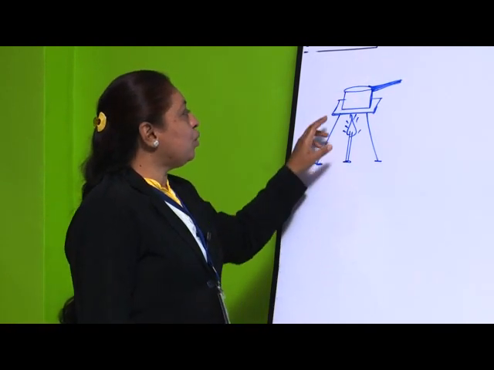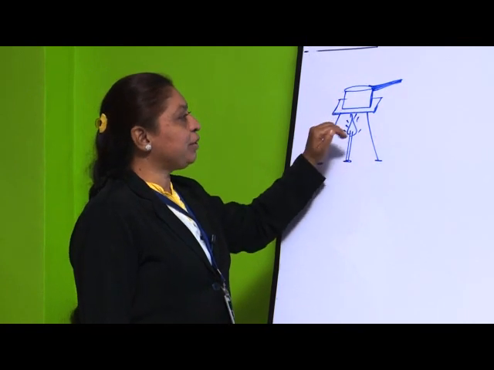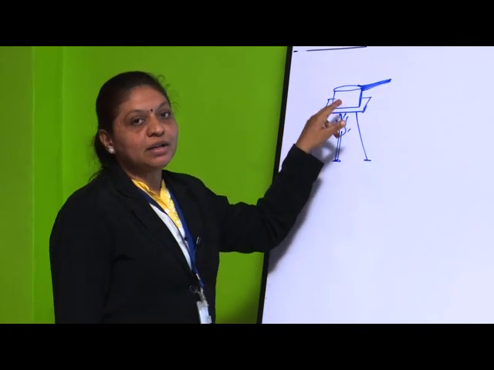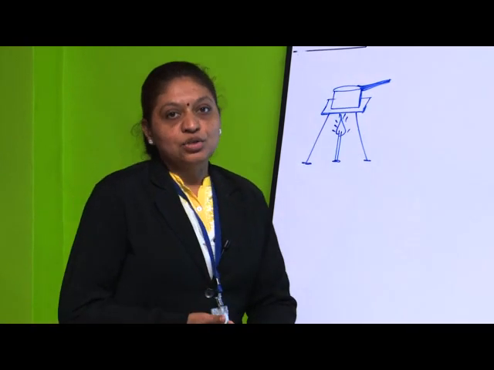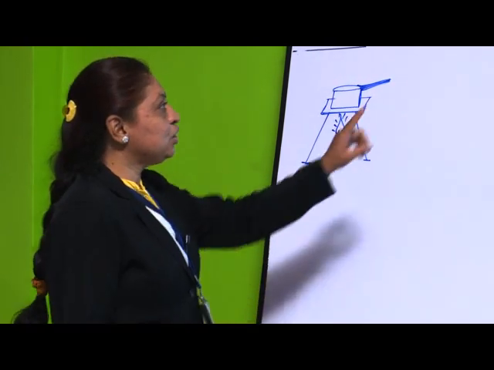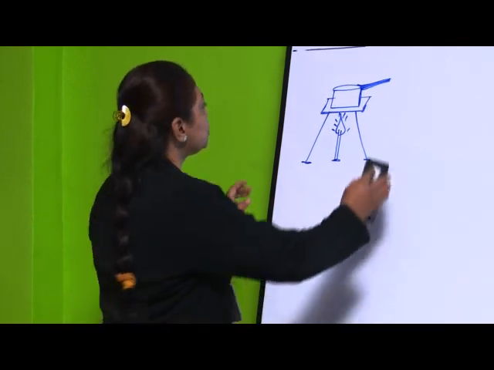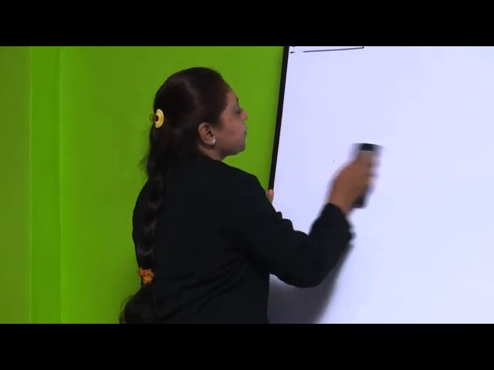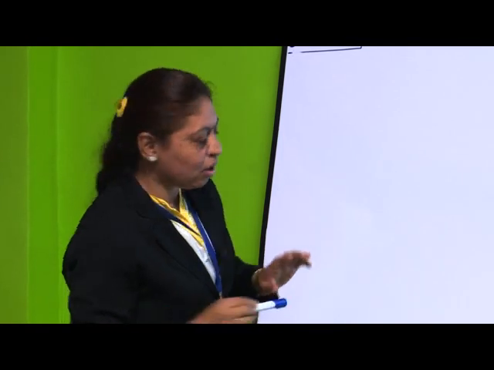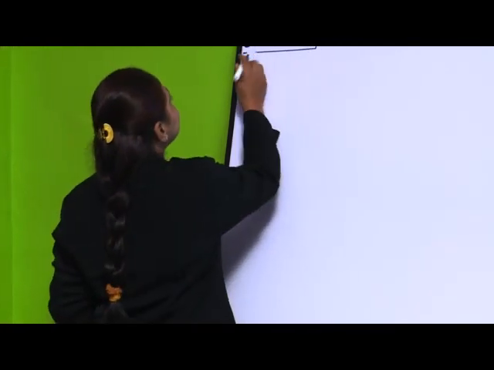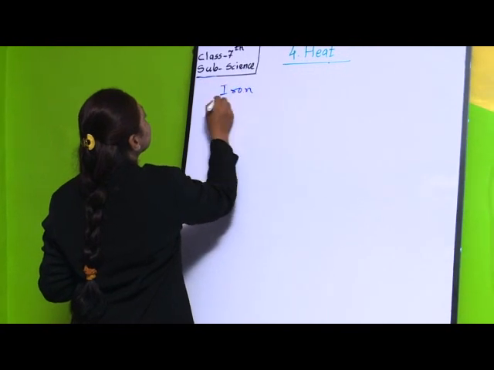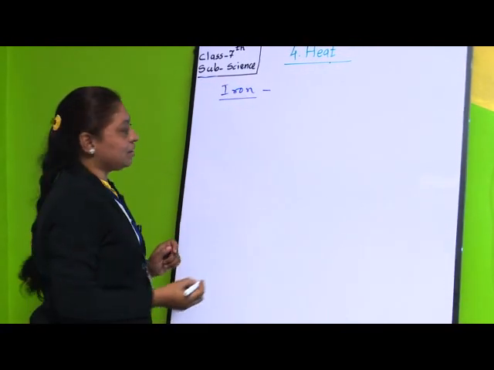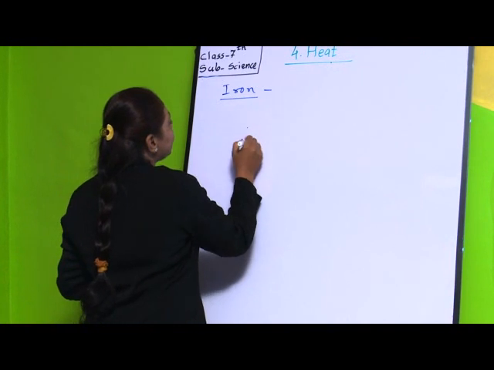Because of that gas flame, this metal pan or utensil will get hot. So what happens exactly through this conduction process? The molecules of this pan, suppose it is made up from iron. So these iron particles are there.